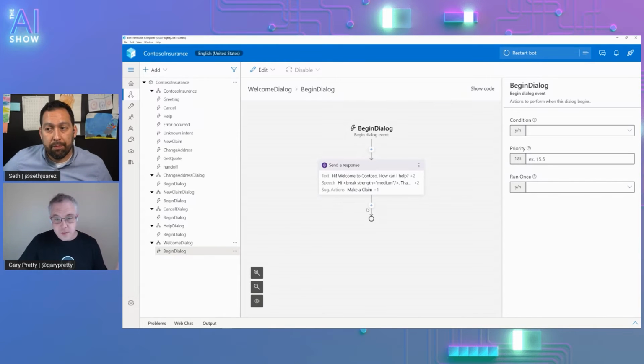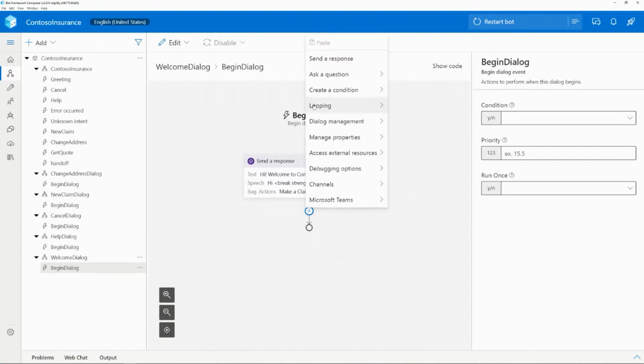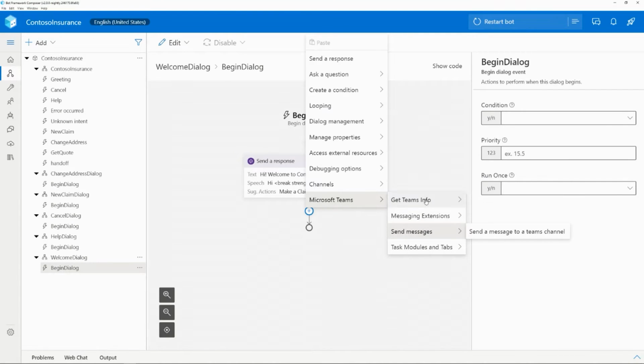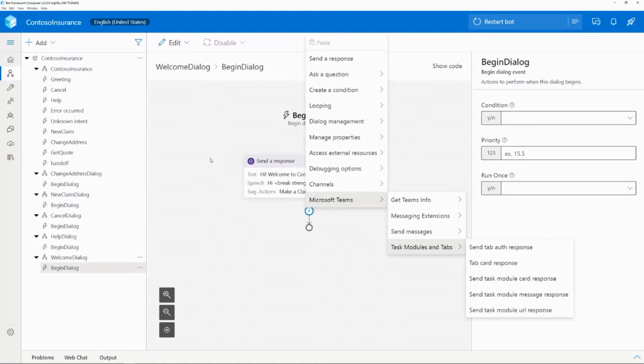Yeah, so let's skip through a couple of things here just so we can make sure we call them out. Another thing that you can do now is we've got a brand new component model, which means that you can extend Composer and extend your bots super quickly using our new packages and components. And so you can see here, and I said I had something for you. I've got a bunch of actions here that are related to Microsoft Teams development. So this is another new thing, right? Significant new feature for our users, being able to actually build Teams based bots. So everything from message extensions right through to the ability to get info about the team or the channel. So that's becoming super easy.